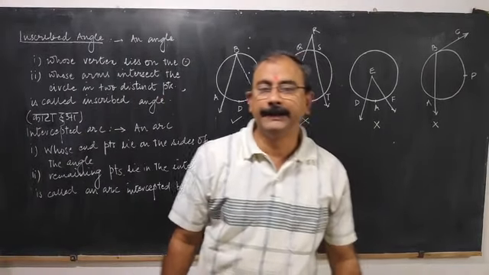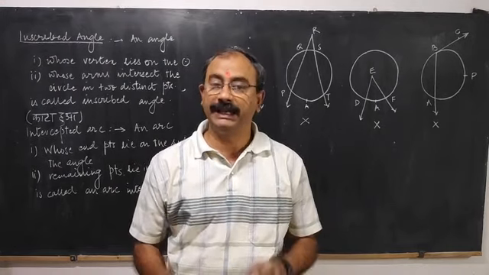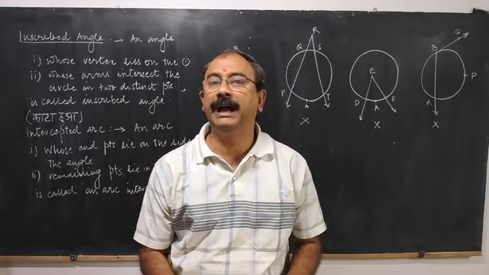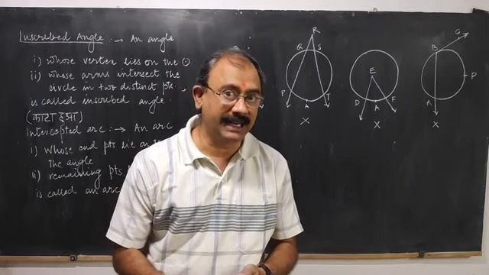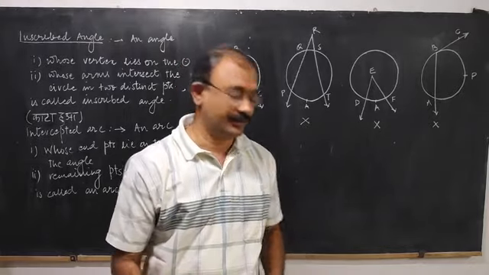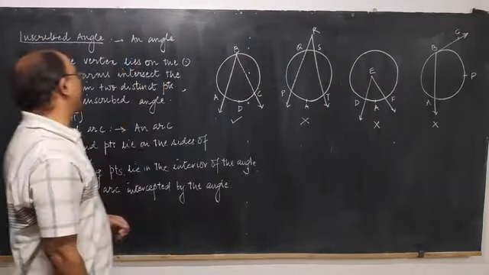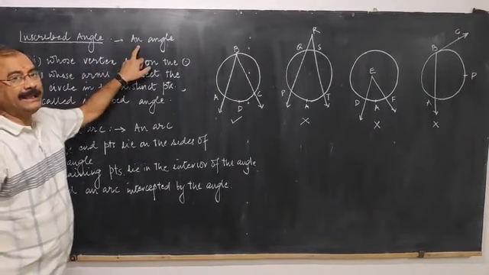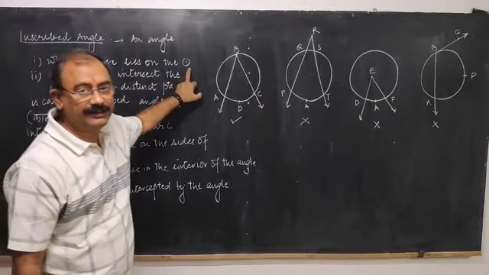Good morning, children. Let us try to understand two very important concepts: inscribed angle and intercepted arc. With inscribed angle, we will also discuss what is inscribing arc. Definitions I have written on the board. Let me explain. An angle whose vertex lies on the circle.